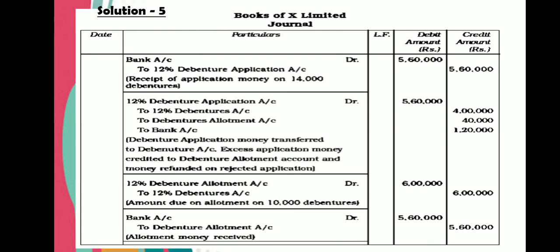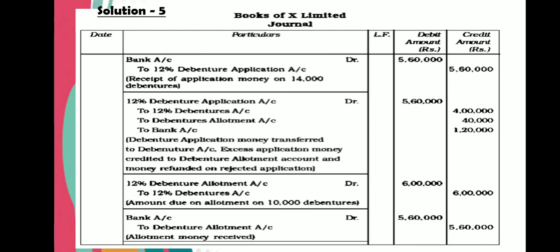So the second entry is most important. 12% debenture application account debit 5,60,000 to 12% debentures account. In this, we will take only 10,000 debentures because we want to issue debentures only to the 10,000 applicants. So 10,000 into 40, so 4 lakh. To debenture allotment 40,000 and to bank account 1,20,000.